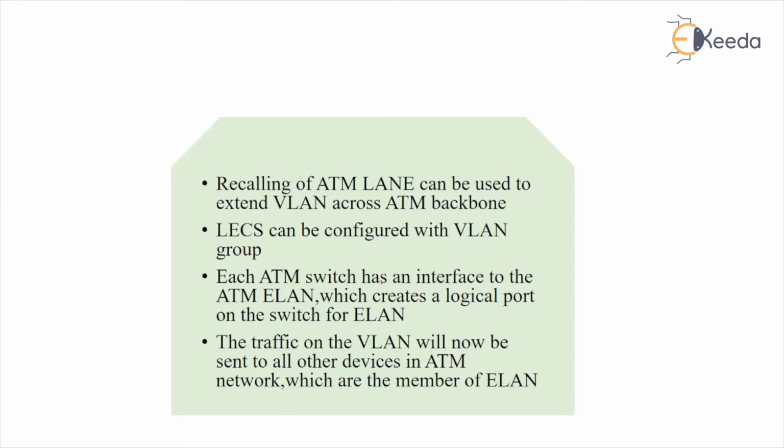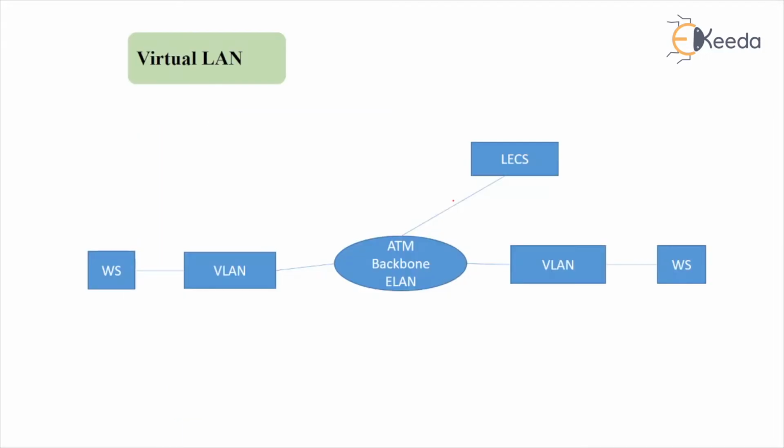Now, recalling ATM LANing, we are inside ATM. Why? Because a VLAN we can use via LECS, which is the part of ATM network. So recalling, the ATM LAN E can be used to extend the VLAN across the ATM backbone. As we can observe in this particular figure, the ATM backbone ELAN can be extended using LECS. LECS is a part of ATM LAN emulation, LAN E, and hence the word ELAN or LAN E.